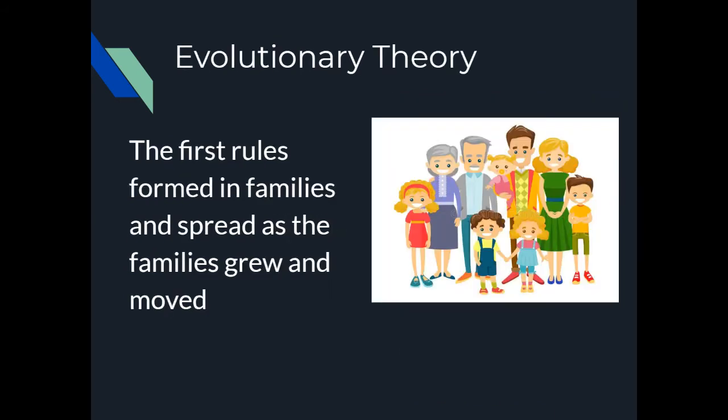Another idea is called evolutionary theory, and this is the idea that the first rules and regulations on how to live were actually family based. They were family rules and regulations, and we're going way back. As these families began to grow larger and branch out, these systems of organization and rules began to spread as well. So the first governments actually stemmed from families as they grew and spread.